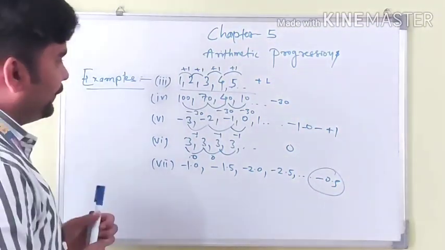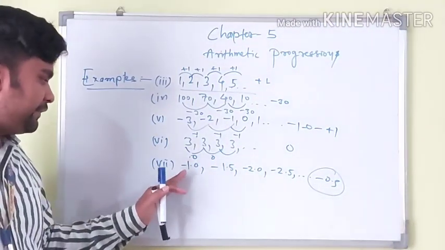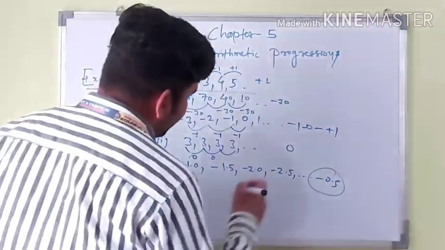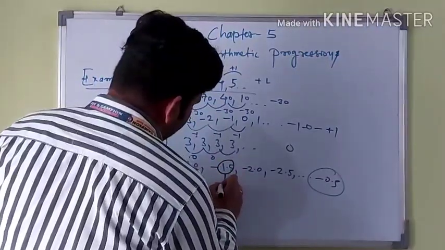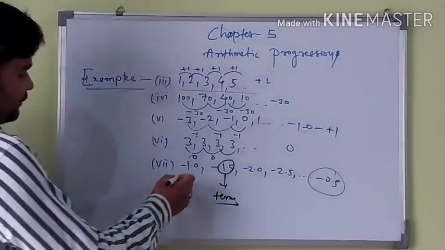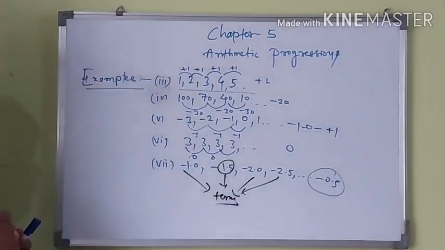So this is following patterns and rules, and in it each number is called a term. Here, for example -1, this is called a term. All the numbers here are known as terms.